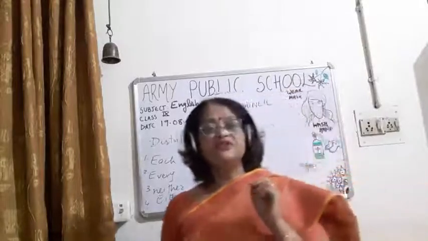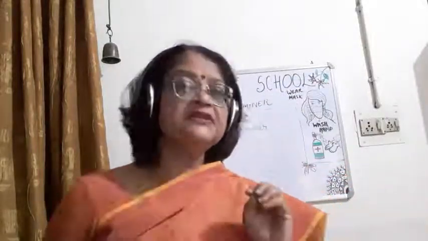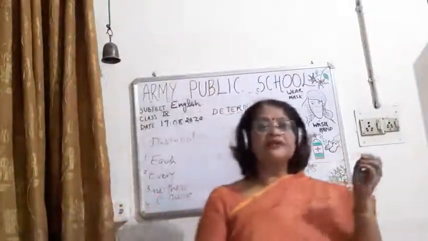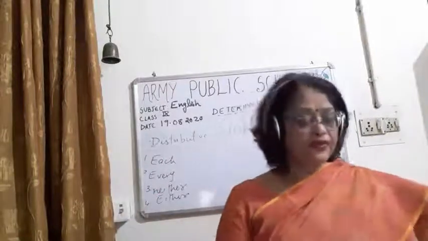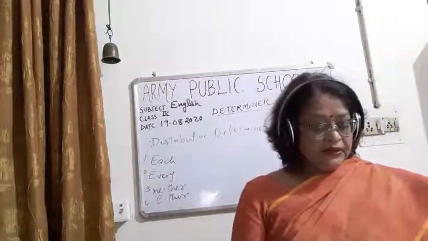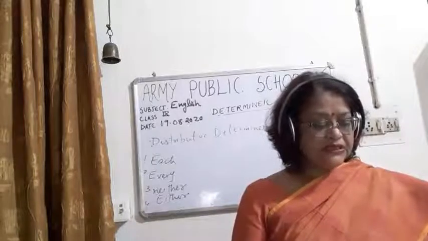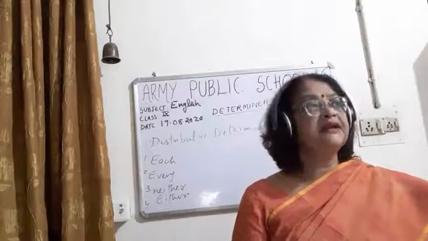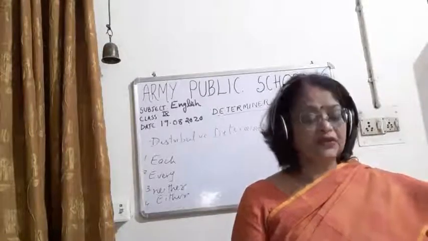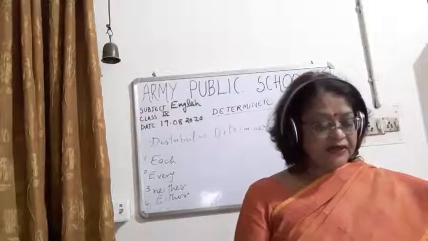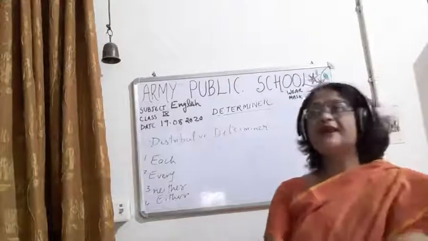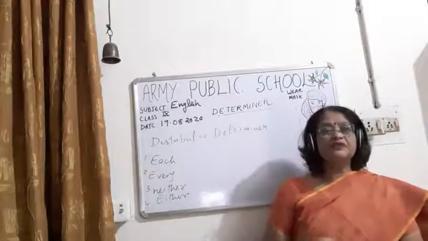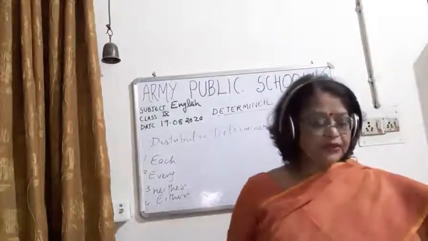Now children, I was telling you where we use each. Each is a distributive determiner, and it is used when we talk about a single member of the group. Each is used when we talk about the members of a group individually, that each member of the group is talked about individually. And every is used when we make a general statement. Then we use every.